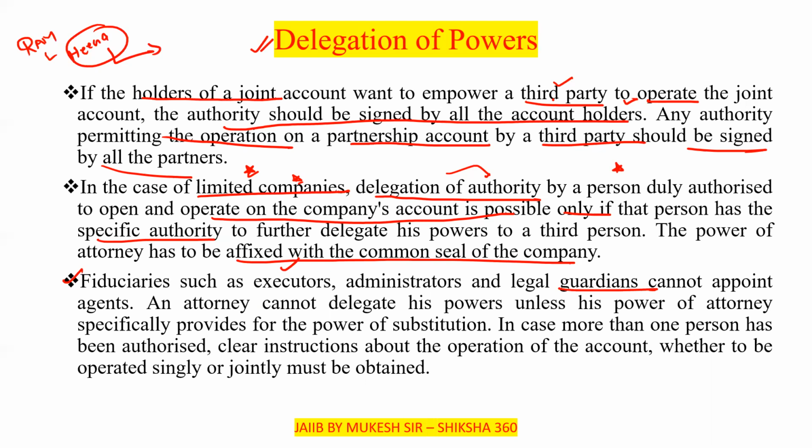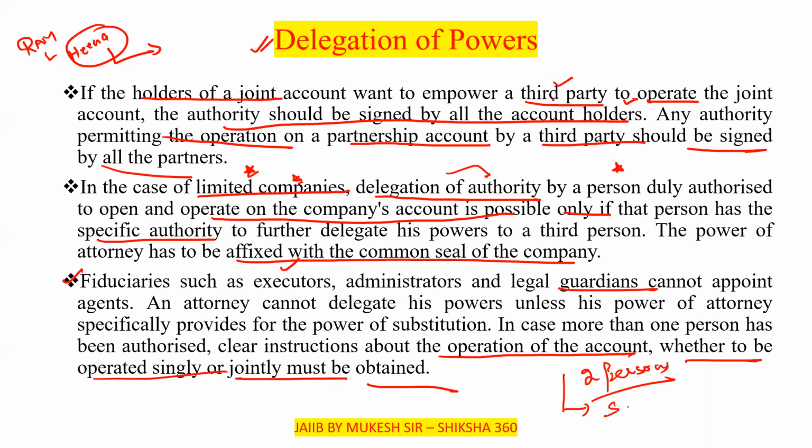In case more than one person has been authorized to operate the account, clear instructions about the operation of the account must be given, whether it is to be operated singly or jointly. For example, if authority has been given to two persons, they have to get the permission, either to operate the account singly or jointly.